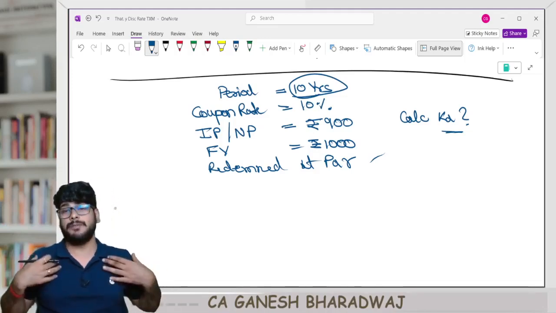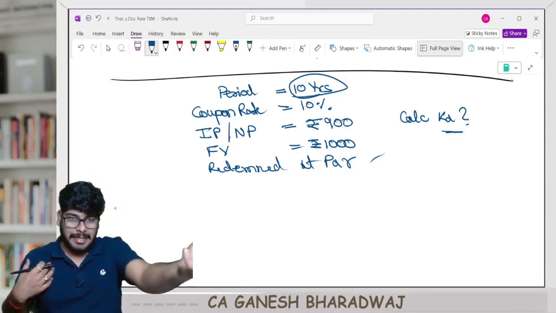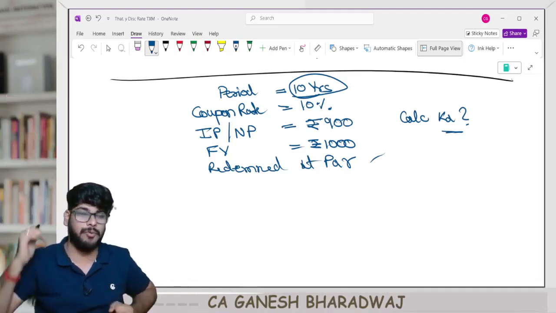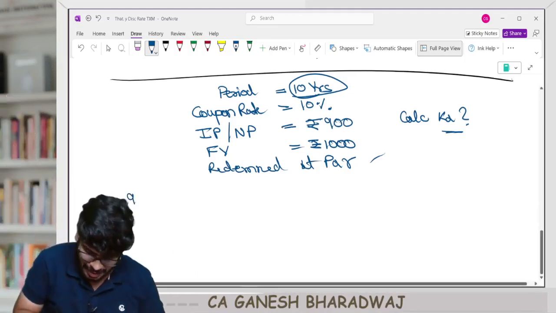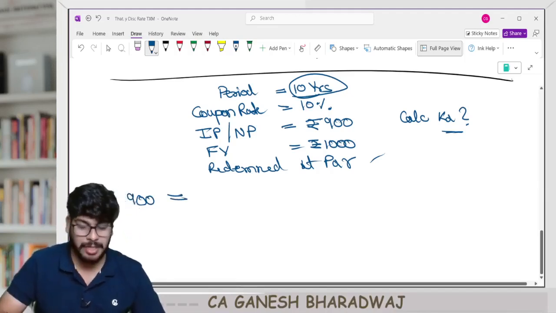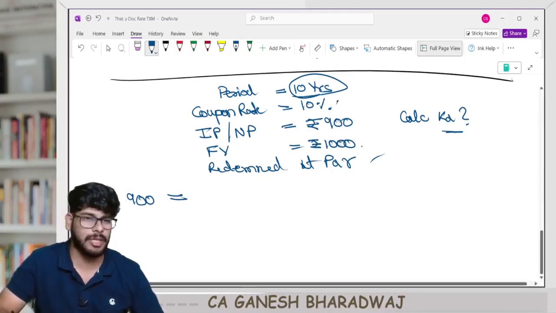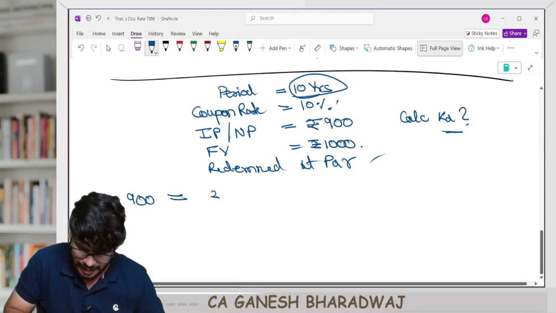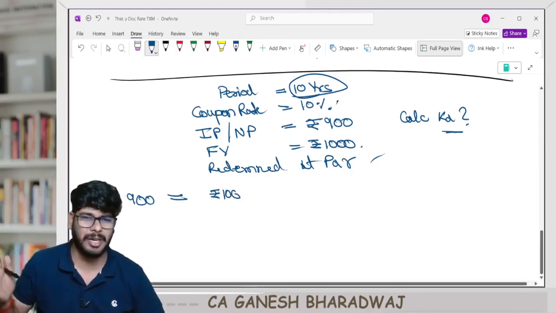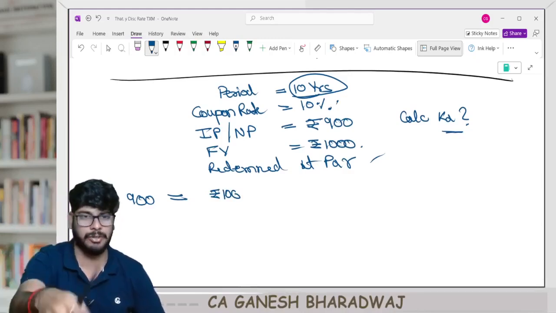We are doing this calculation from the viewpoint of the company. So, can I say the present value of inflow should be equal to the sum total of the present value of outflows? Or in other words, can I say 900 should be equal to what is going to be every year's interest? Interest 10% on 1000. How much is it? 100. So can I say it is rupees 100, ideally into 1 minus t, but in this case I'm ignoring taxes for the convenience of calculation. Okay, right? But ideally if tax rate is given, that also needs to be computed.